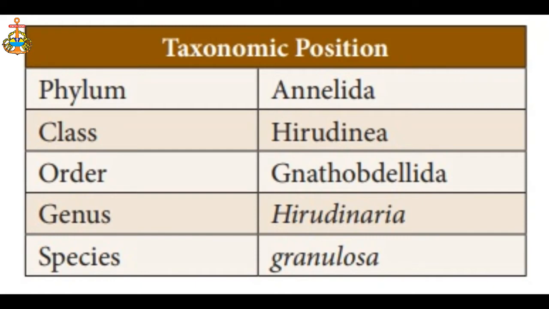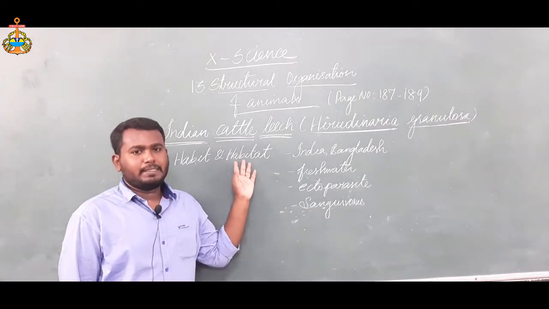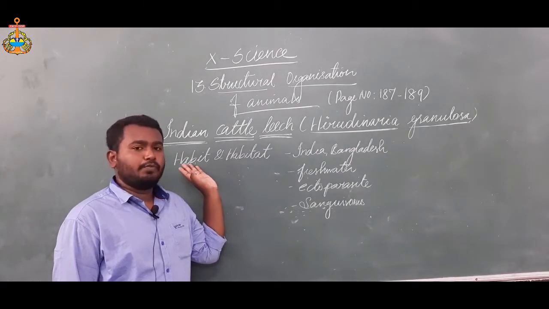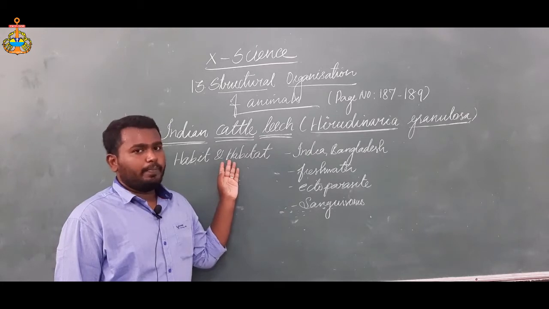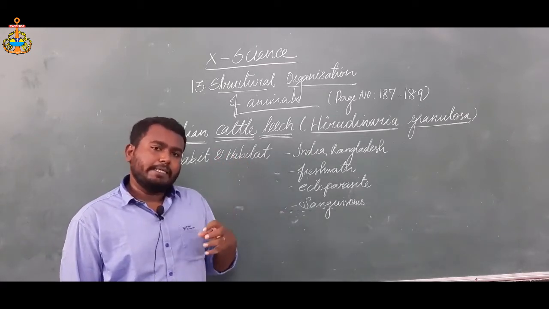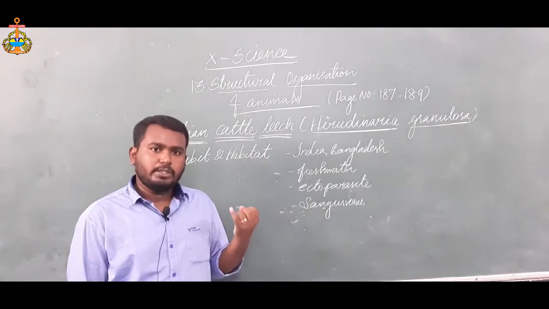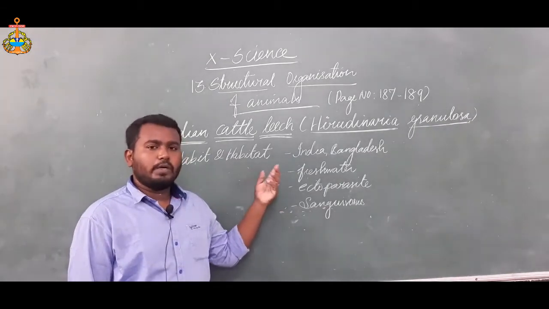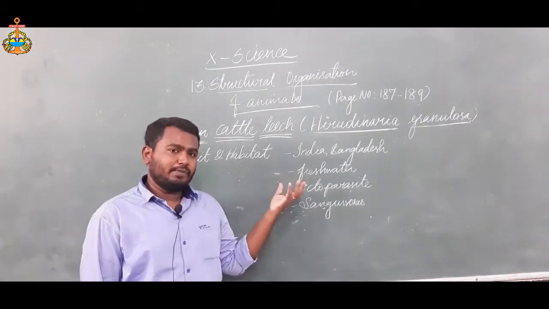Here we can see the habit and the habitat one by one. Habit means the behavior of the animal. Habitat means the living area of the animal. First, the habitat: this Indian cattle leech is found all over the country, like in Bangladesh, India, and so on. The second one is that it lives in freshwater. It is not present in marine water. It is only present in fresh water.